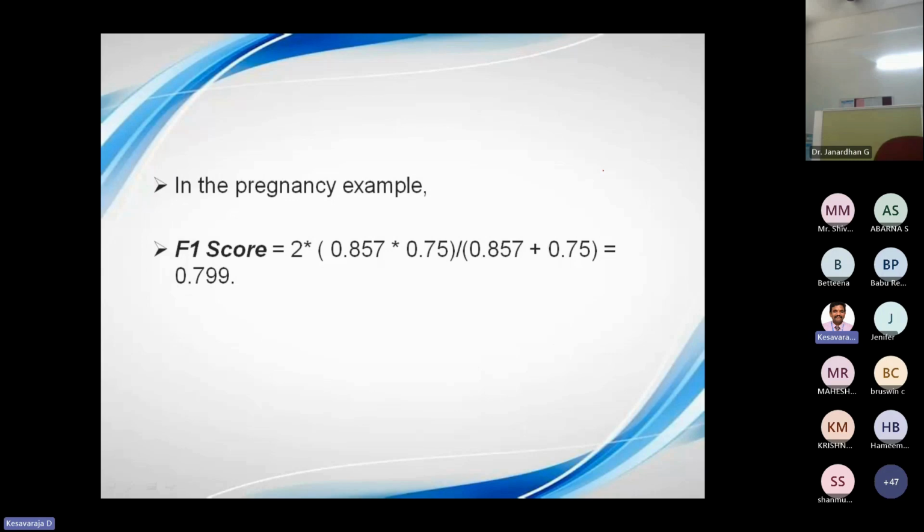The metrics are precision, recall, and F1 score. Accuracy is the best measure if the data set is balanced. If your data set is unbalanced, in that case, precision, recall, and F1 score are the best measures. This is the workshop on ML using Python.